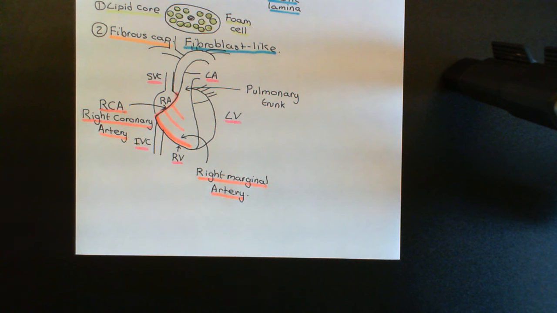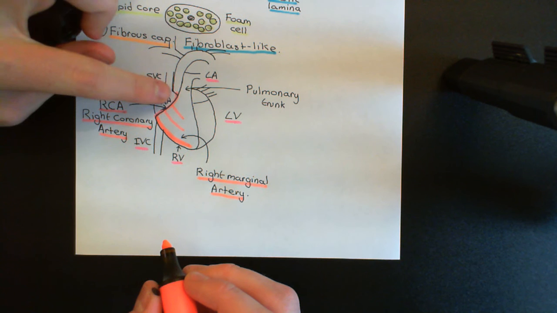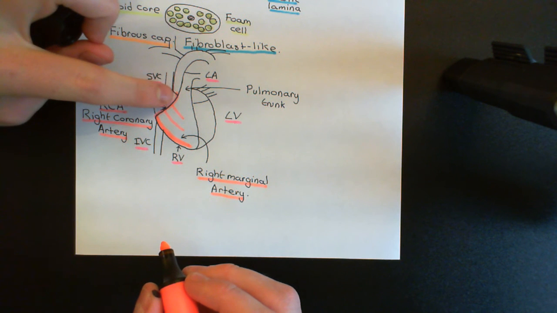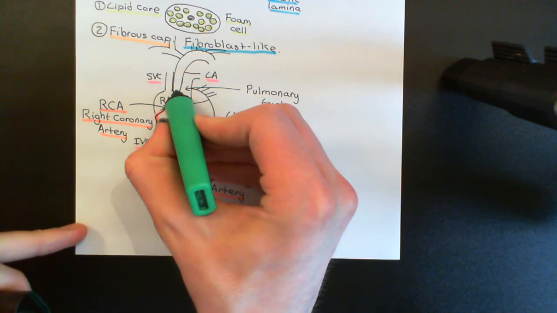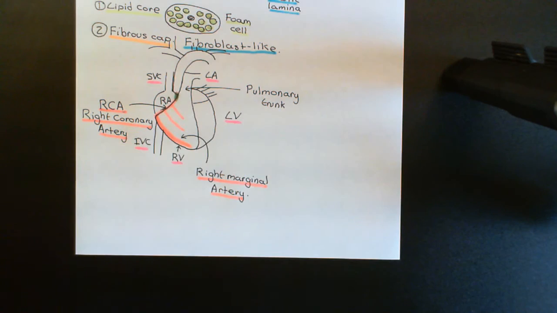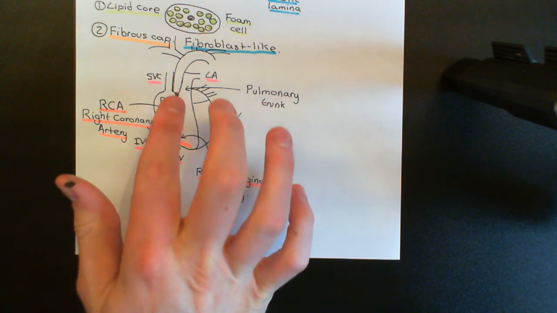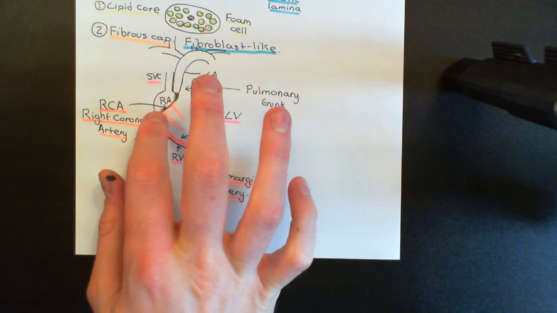Okay, so now let's do the left coronary artery. So again, like I said, I've drawn the right coronary artery even at bits where it wouldn't be visible, so I'm actually going to colour that in a different colour. So I have it in green. So this portion that I'm over highlighting now in green, this is the portion of the right coronary artery that wouldn't actually be visible. You wouldn't be able to see that on the surface. That's sort of buried within the muscle, and then it becomes visible here.